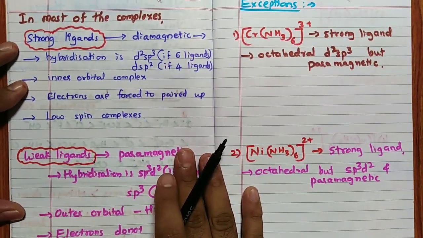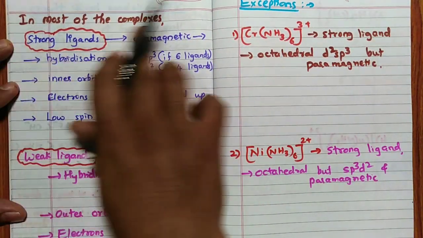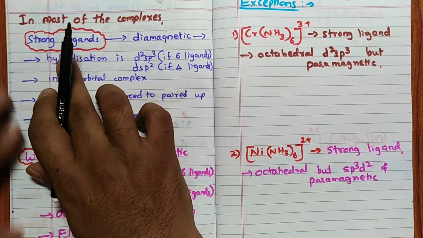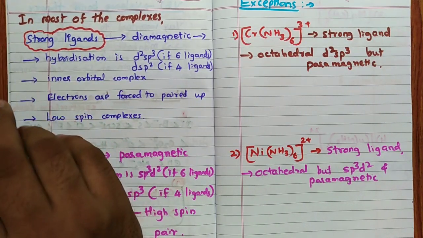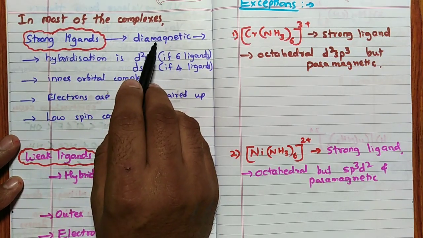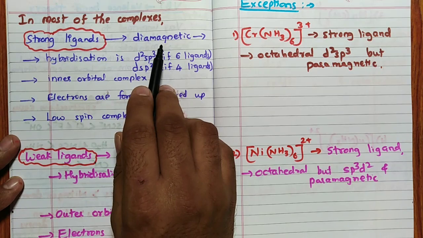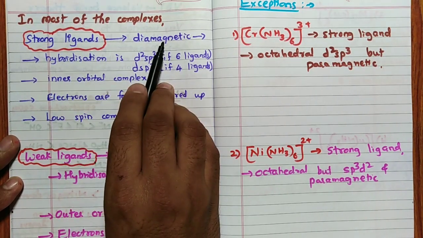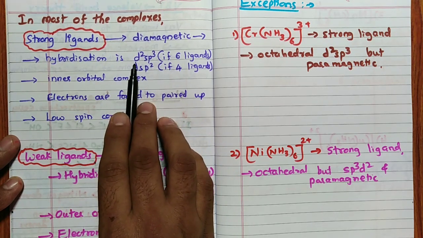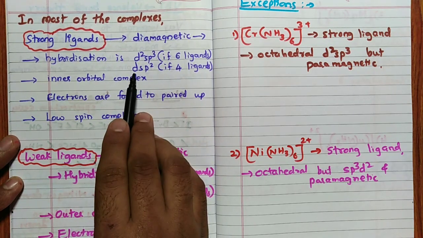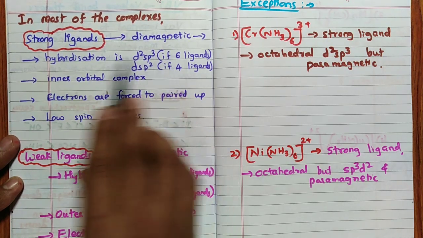Then, in most of the complexes, the shortcut, the trick I am going to tell you: in most of the complexes, if there is a stronger ligand, which is a nitrogen donor or carbon donor, the complex is always diamagnetic. I will tell you some exceptions, but always the complex is diamagnetic. Remember, strong ligand, diamagnetic. Diamagnetic means if 6 ligands are there, hybridization should start with d. If 4 ligands are there, hybridization should start with d. Remember that: dsp2, d2sp3. So hybridization.